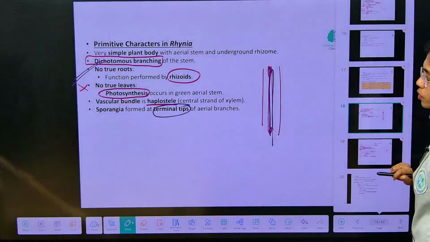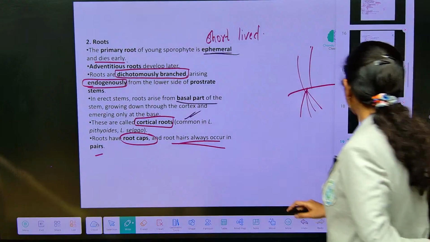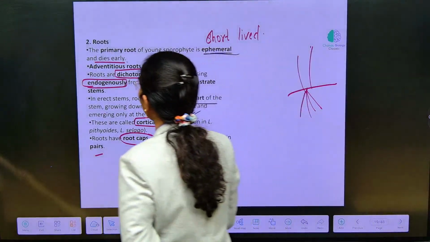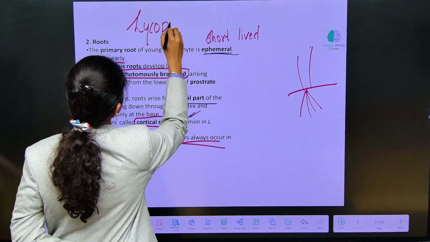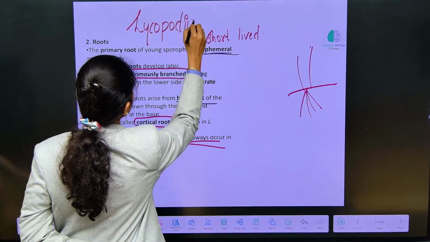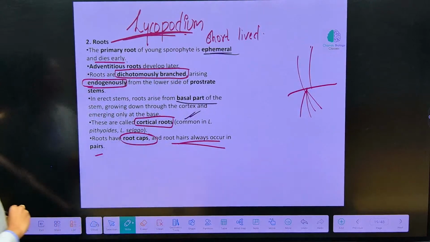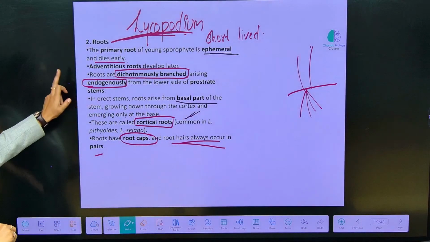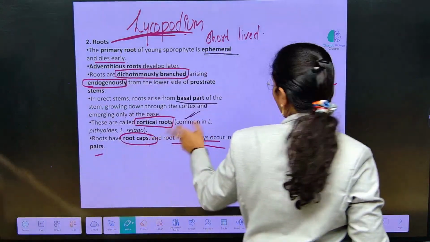So, after these primitive characteristic features of Rhynia, the root structure which we are learning is from Lycopodium. Root structure in Lycopodium has dichotomous branching, endogenously formed roots, cortical roots, root caps with a pair of root hairs.